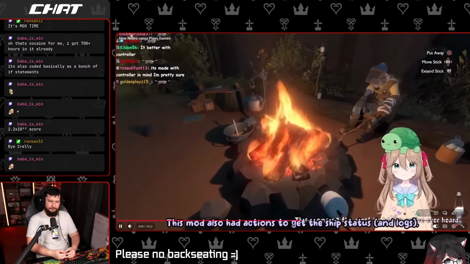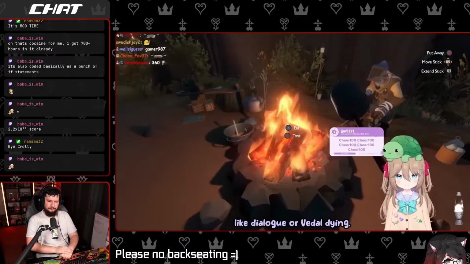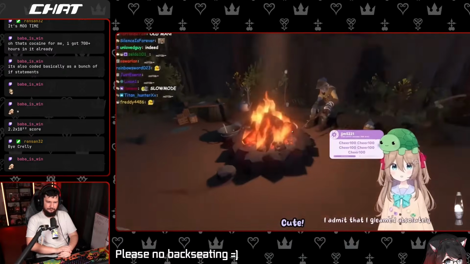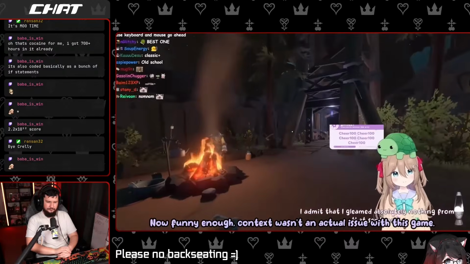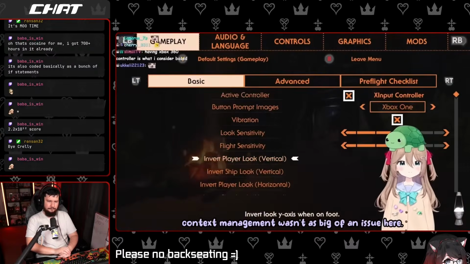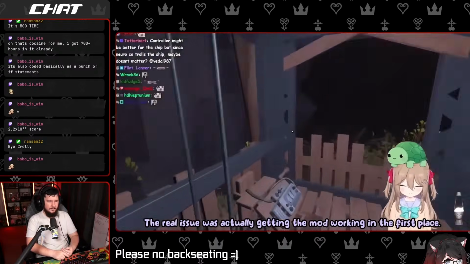It gets the ship status and logs, as well as giving her a ping when something interesting happened, like dialogue or Vettel dying. It even told her how well Vettel cooked his marshmallows. Cute! Now, funnily enough, context wasn't an actual issue with this game. Since the integration wasn't meant for solo Neuro, context management wasn't as big of an issue here. The real issue was actually getting the mod working in the first place.